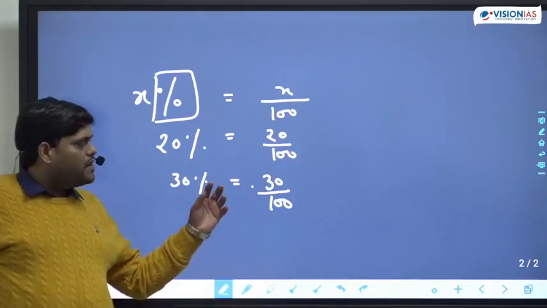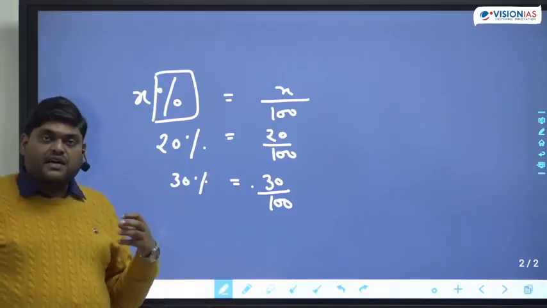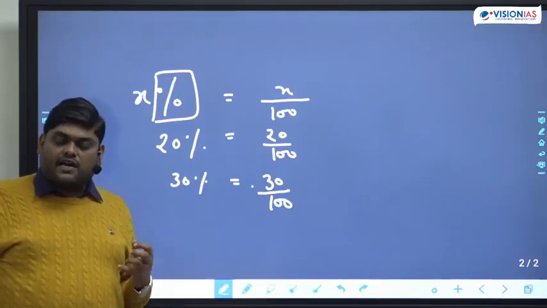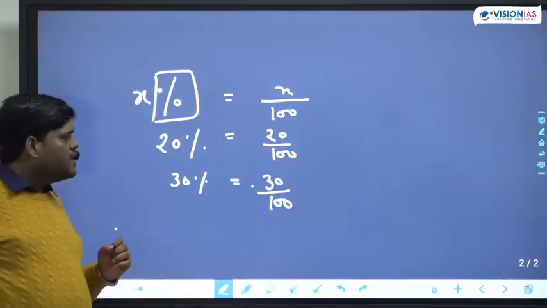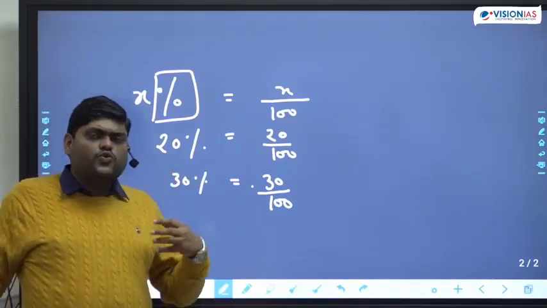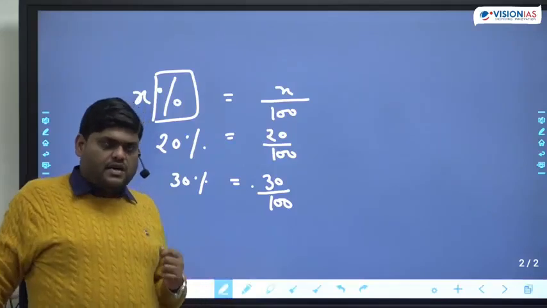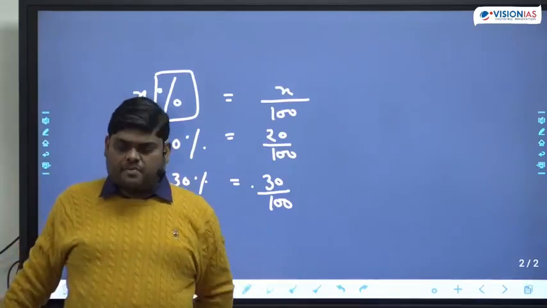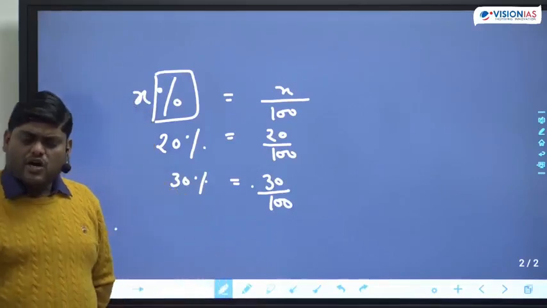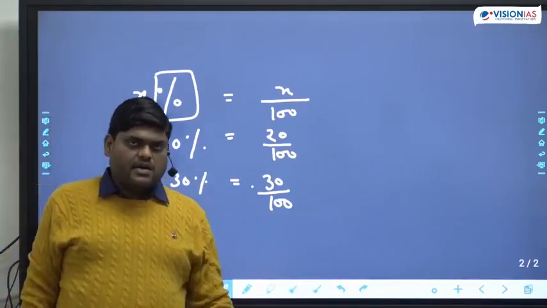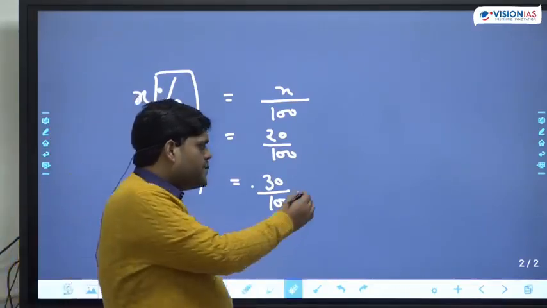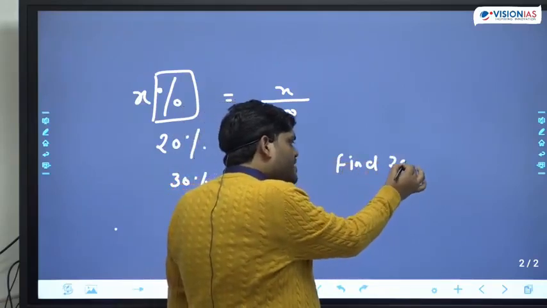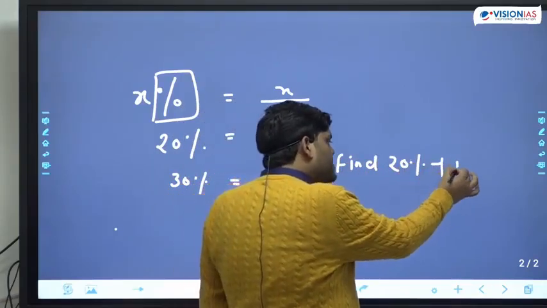Now come to the more basic part, the important part from where the questions are coming and students get confused. Now the question is, if I talk about 20% and 30%, and I ask you to find out 20% of a number, can you find it out? The question is like this: find 20% of a number.